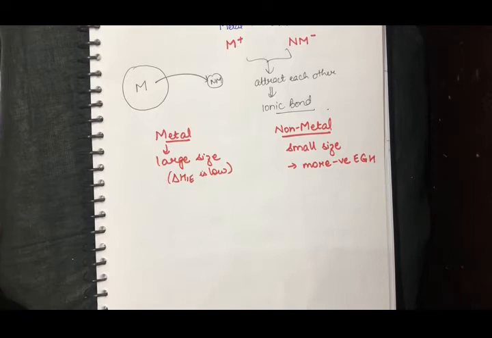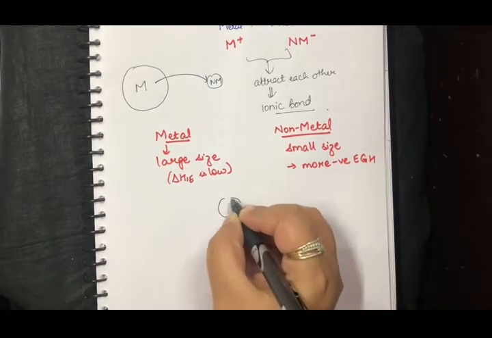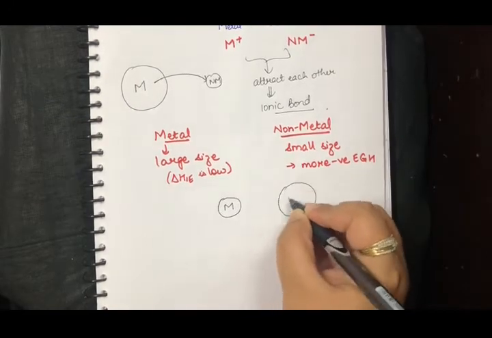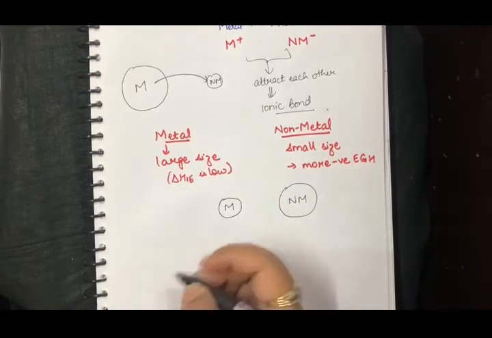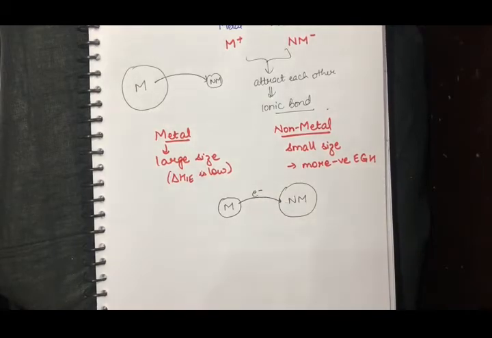Now, but if the above situation is not fulfilled, if I do not have the largest metal or the smallest non-metal, then what will happen? In that case, for example, if I have a smaller metal and a bigger non-metal. Now again, what is the problem? The electron has to go from the metal only, right?